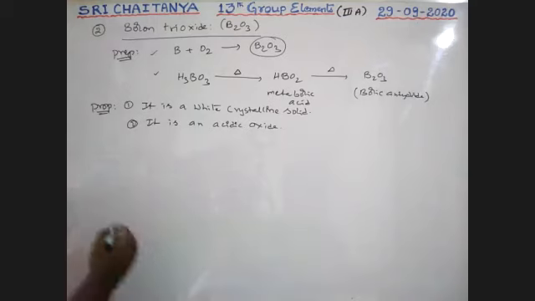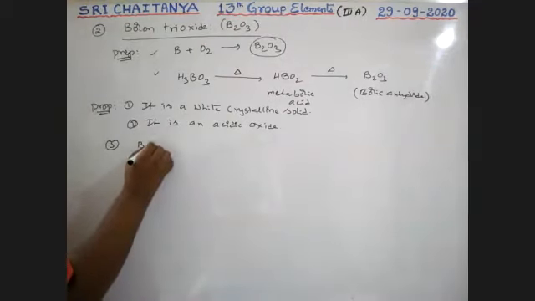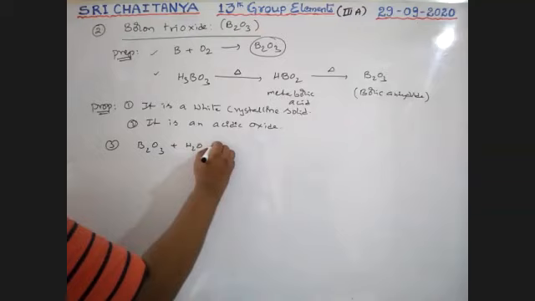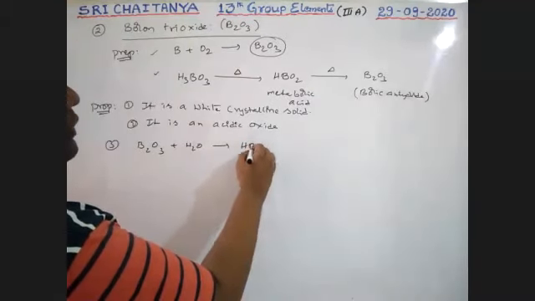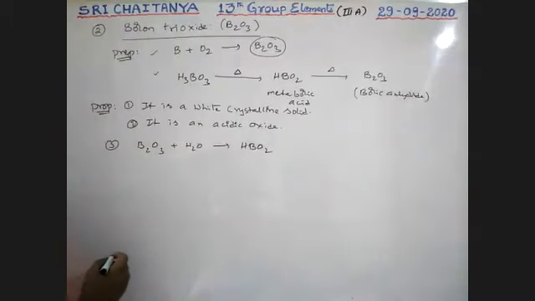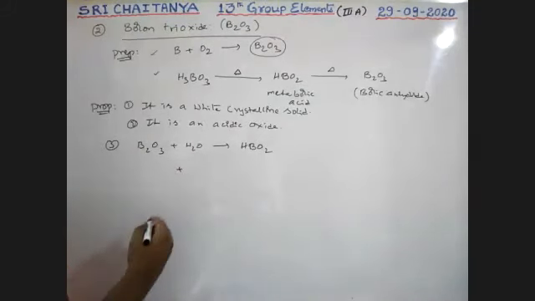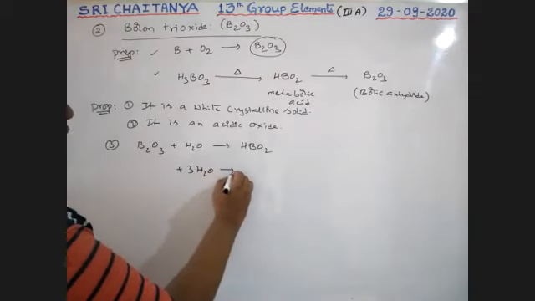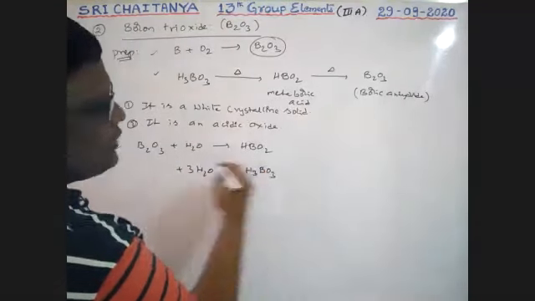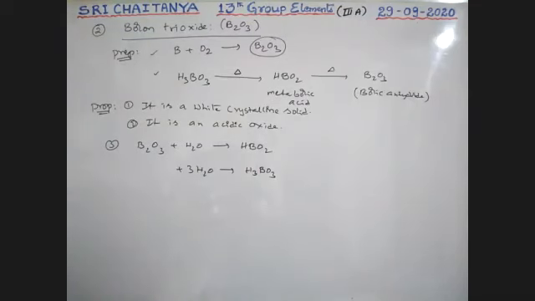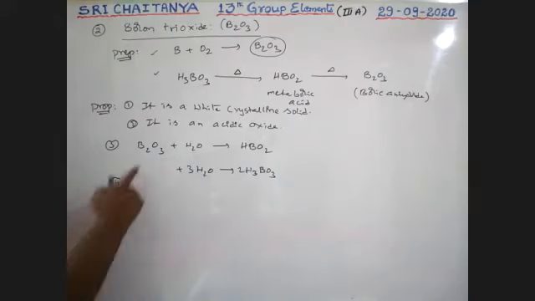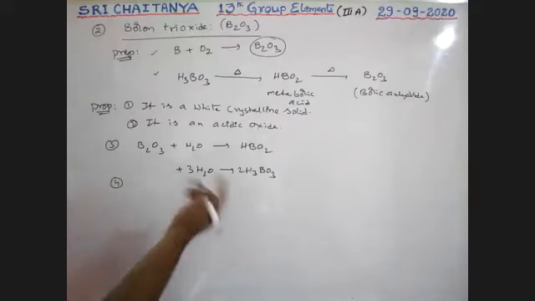So some of the reactions, boys. When B2O3 is dissolved in water, first of all, the HBO2 is formed. So less amount, partial hydrolysis. If it is completely hydrolyzed, that gives H3BO3 as the product. First one is partial hydrolysis, second one is complete hydrolysis. So H3BO3 is the product. 2H3BO3.